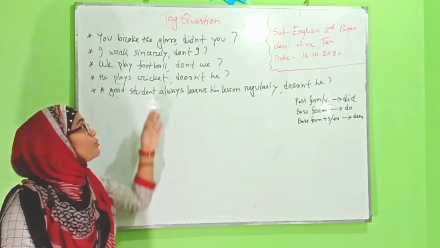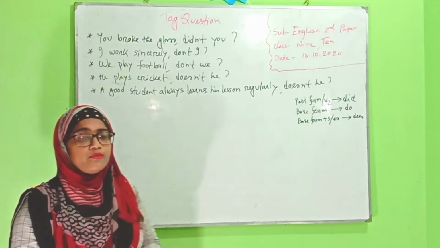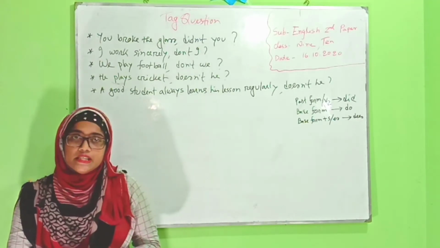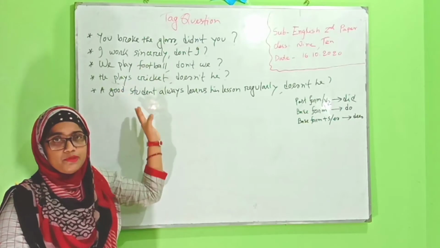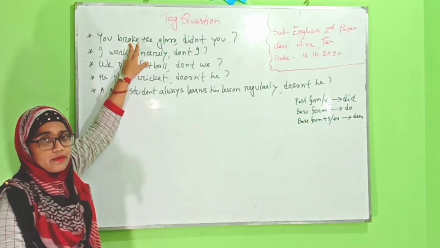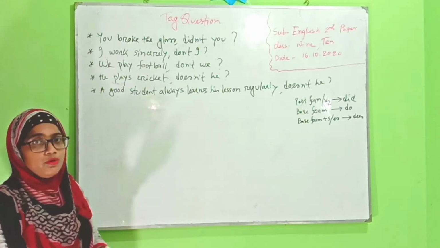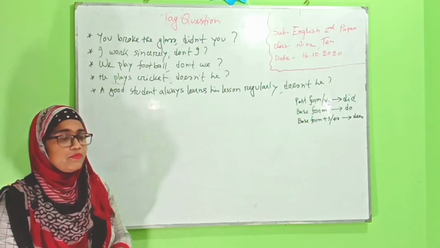But which verb do we use here? Be careful. We have to use did when the given verb is verb 2, or in past tense. Broke is the verb, and we all know that broke is verb 2, the past form.